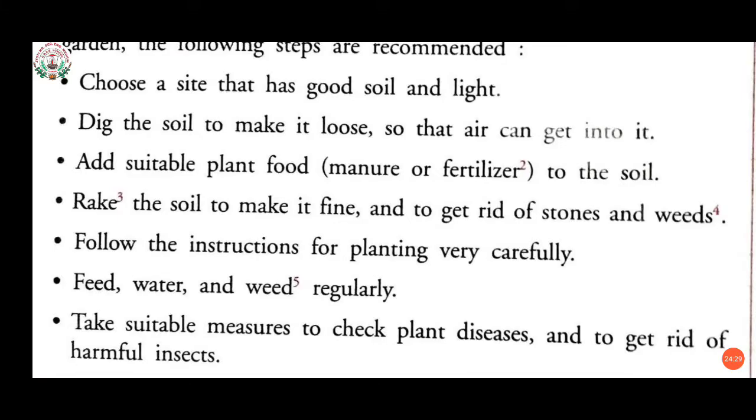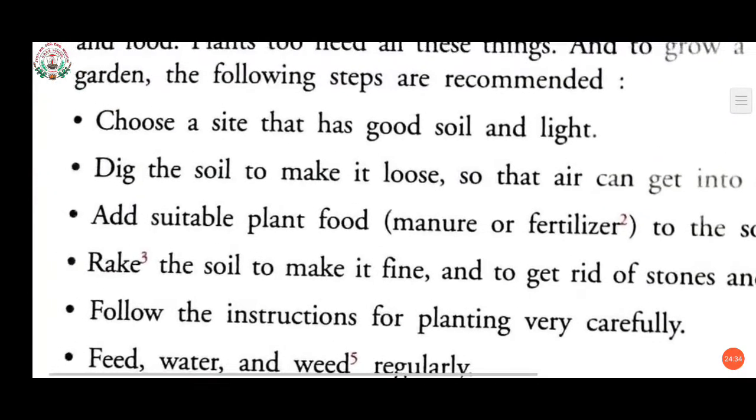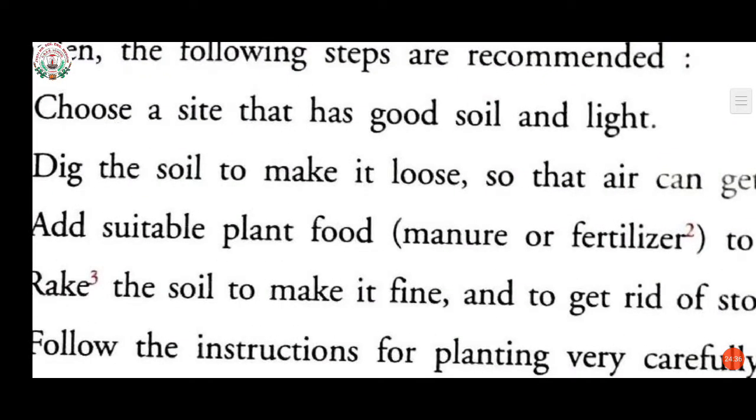First, choose a site that has good soil and light. First we have to choose a place where the plant will get good soil and also light. And you know that without light your plant will not survive. Why? Because with the help of sunlight only, the leaves of the plant get their food through photosynthesis.